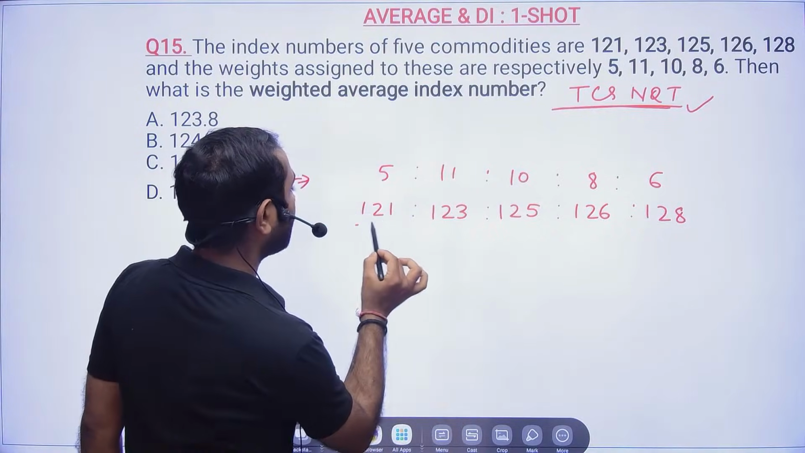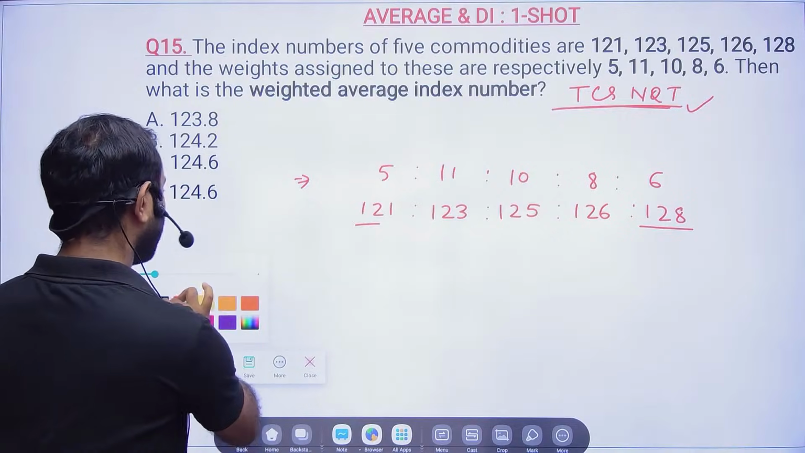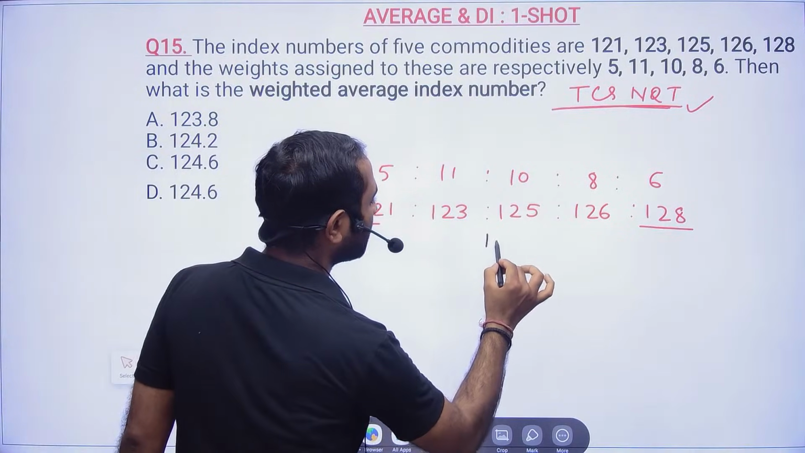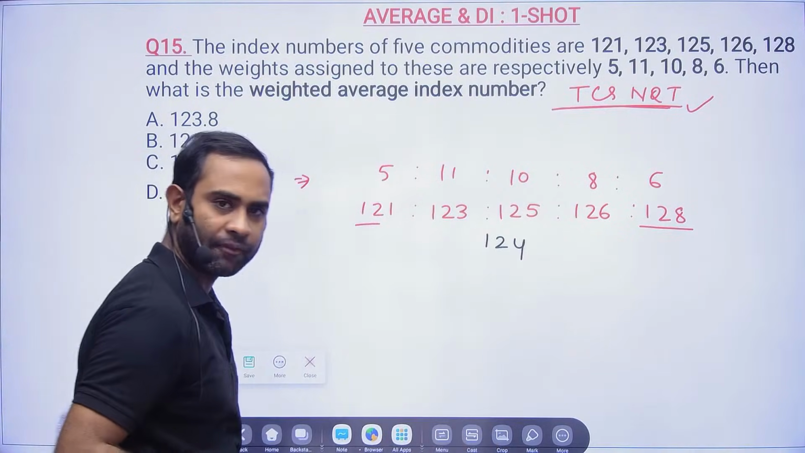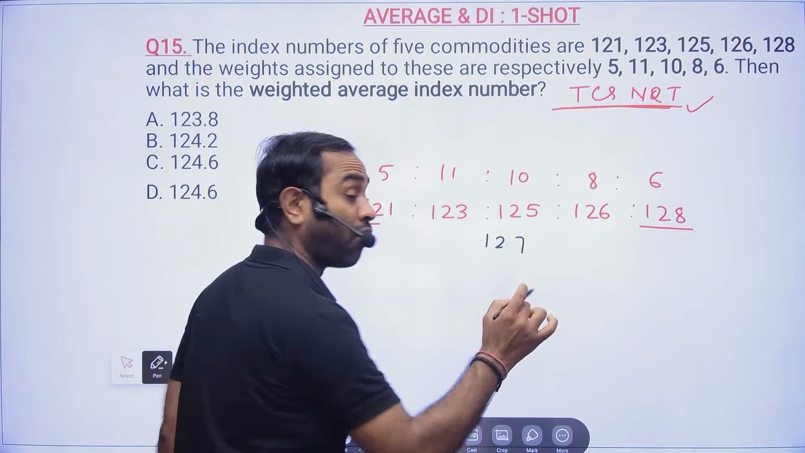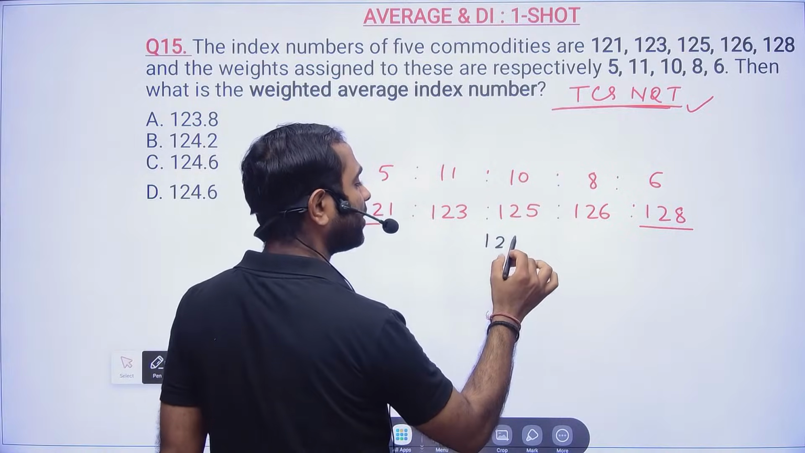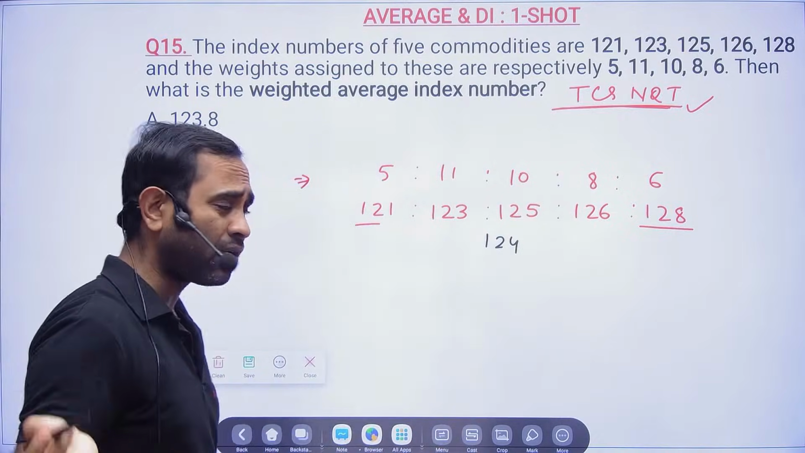Sir, in between 121 to 128. So, sir, you can assume any number which is not given here. Sir, 124 is not given, so 124 I will take. Okay, sir, I want to take 127. Nobody will stop you by taking this. कोई problem नहीं है भाई, लो जो लेना है. Whatever you want to take, you take.